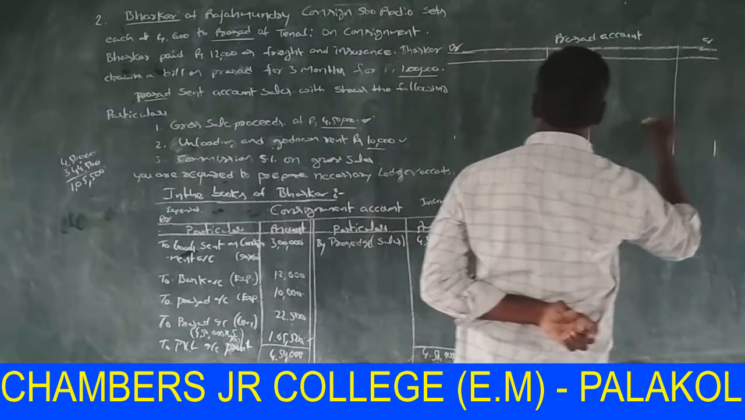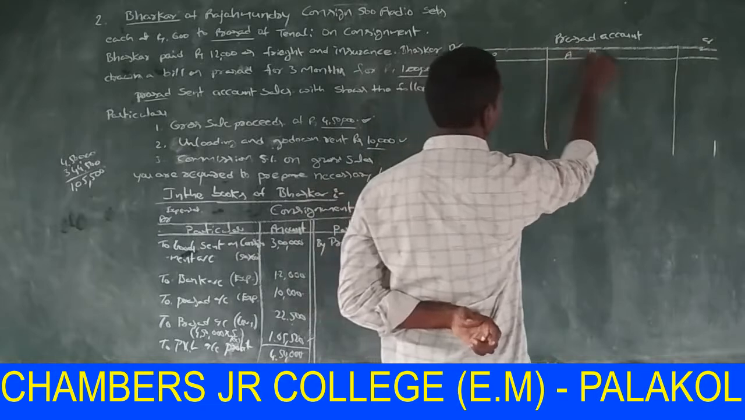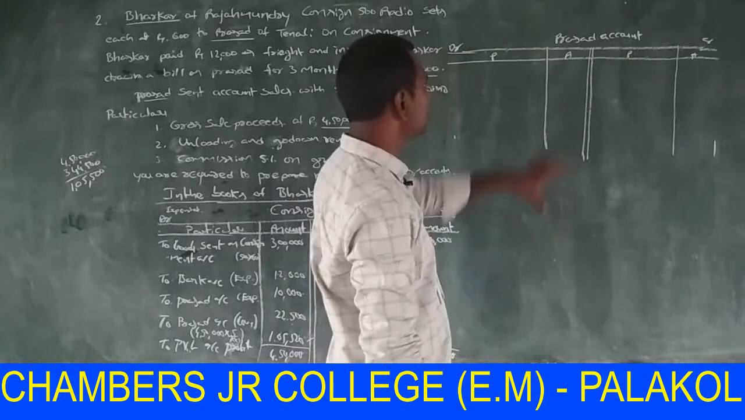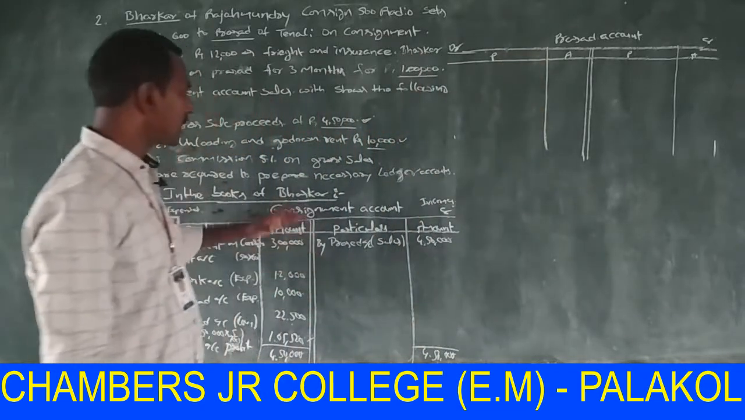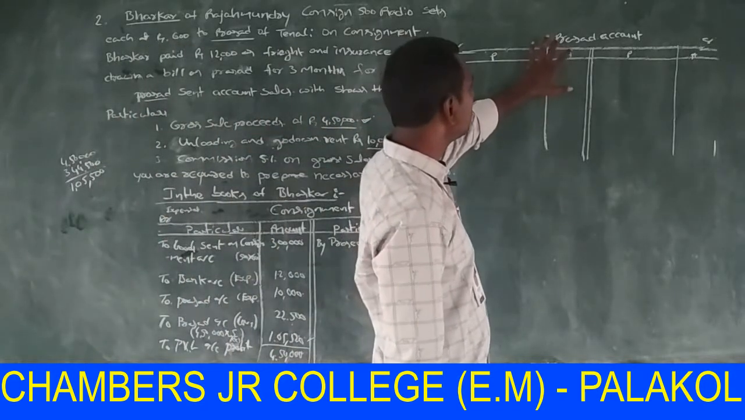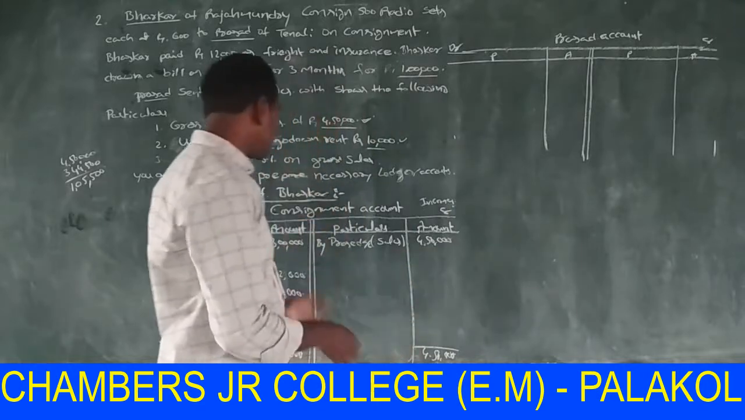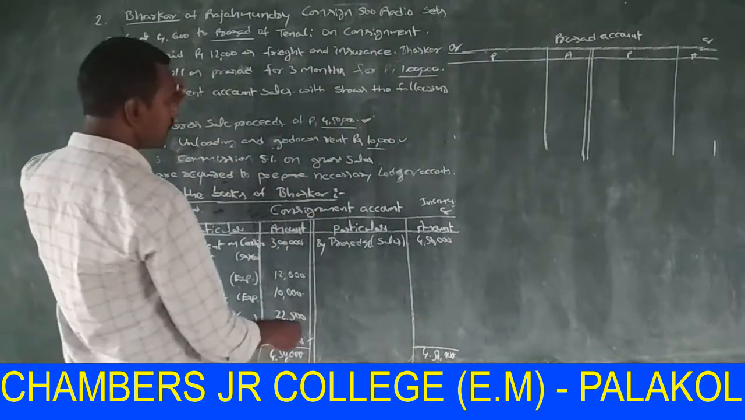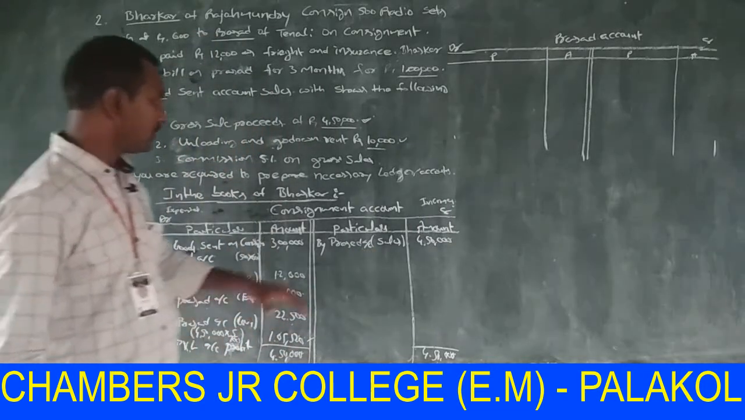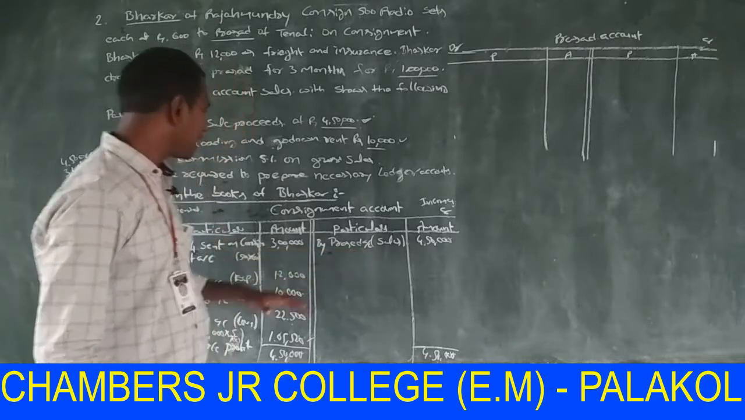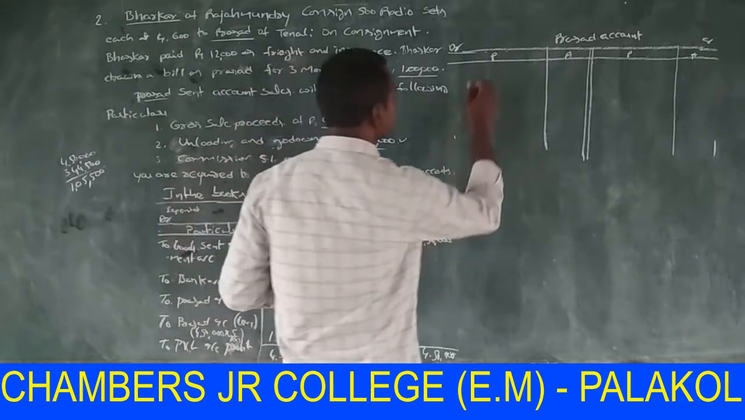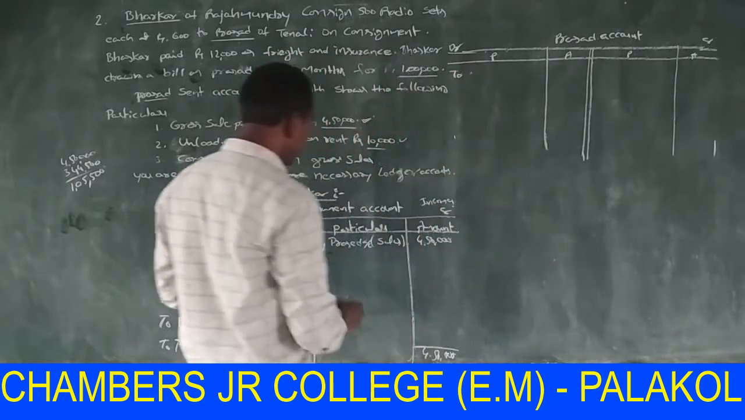Debit, credit, particular amount. It is easy to prepare with the help of the consignment account. Now prepare the Prasad account. In the consignment account, Prasad appears on the credit side and the debit side. In the credit side, the amount is transferred to the debit side in the Prasad account.